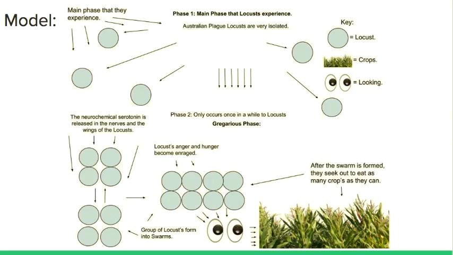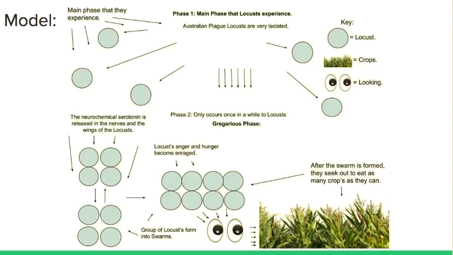So this is a model that I drew of the survival rate and the swarming. There are two phases. The first phase is the main phase that locusts experience. Australian plague locusts are herbivores. They're very isolated, and they only come together to mate, in order for the females to hatch 30 to 40 eggs in the springtime.